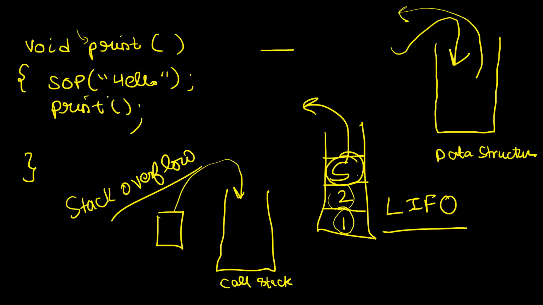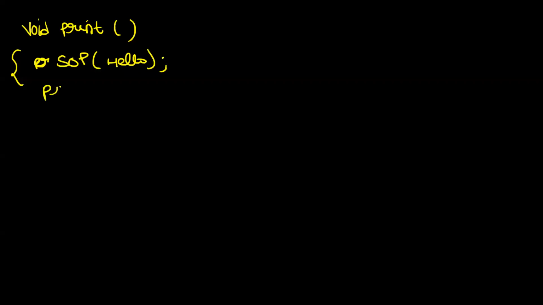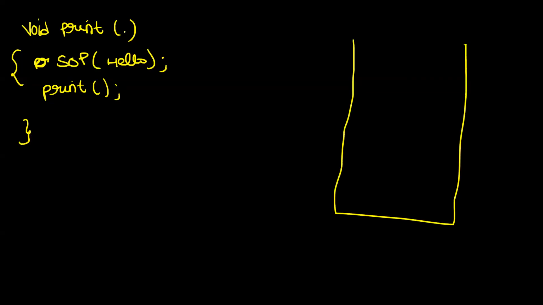Let me take an example. Let's say you have this void print method. Let's try to trace what is happening. You are printing hello, SOP hello. And then you are making a call to the same function. That's it. Now let's see what happens. So from the main method, the moment you call print, a context associated with print is created. Let me call it print1, just to demarcate. Let's say this is the context of print that is created. And this context starts running.